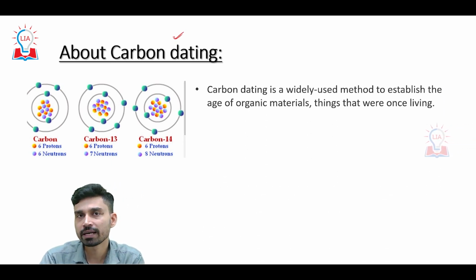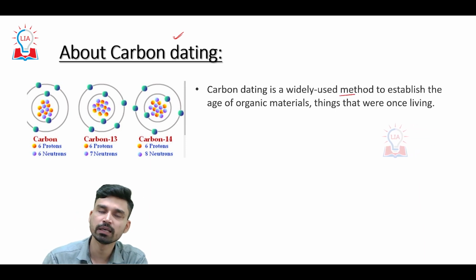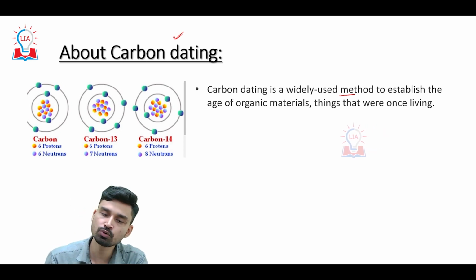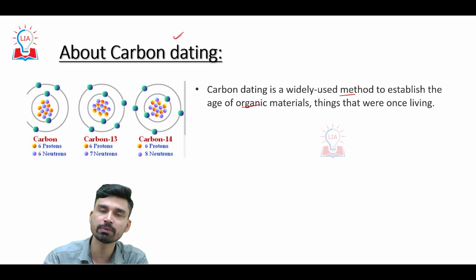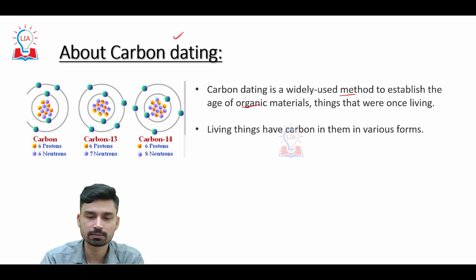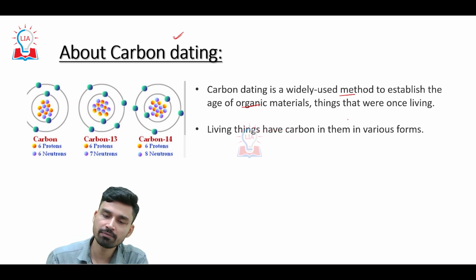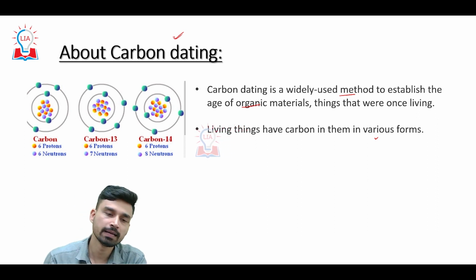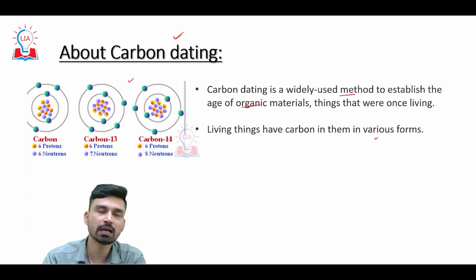So let us first try to understand the concept of carbon dating. Carbon dating is a very widely used method that is mainly used to establish the age of materials. Mainly, it is used to establish the age of organic material, that means things that once were living, including plants as well as animals. The reason behind this is very simple, because all living forms have carbon in various forms. In the atmosphere, in our environment, carbon is found in three isotopes: carbon 12, carbon 13, and carbon 14.